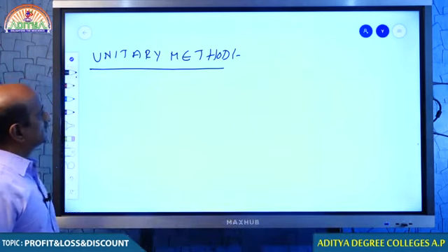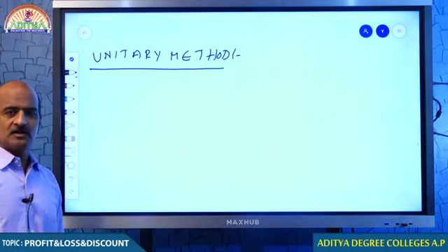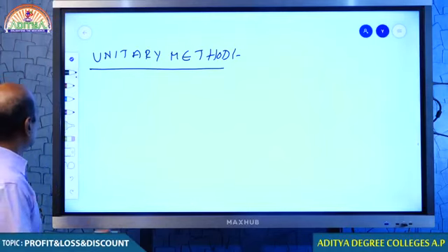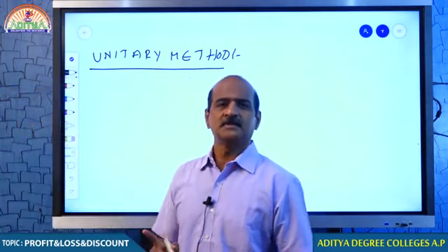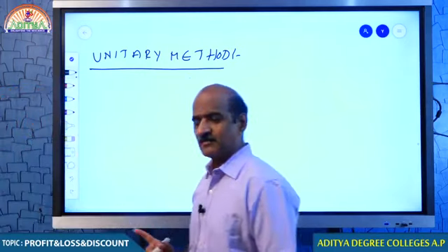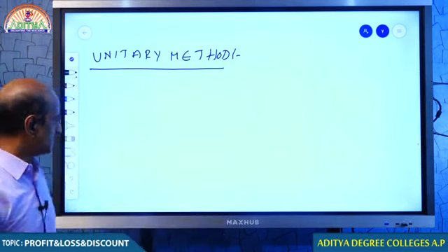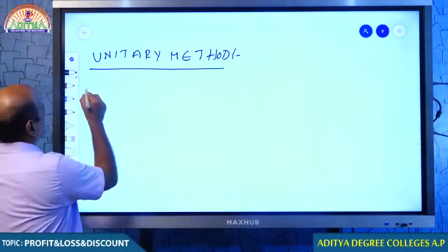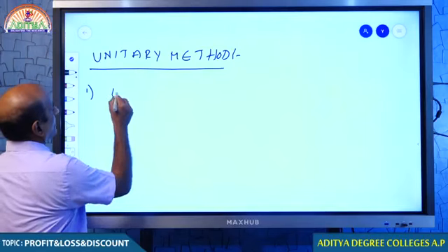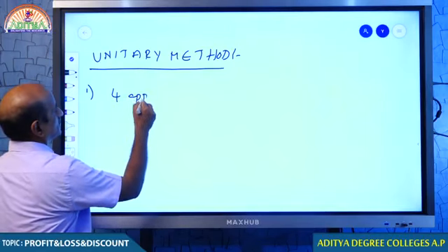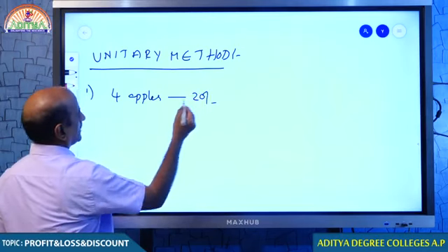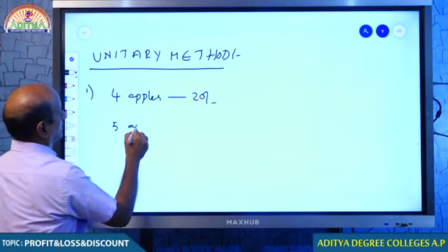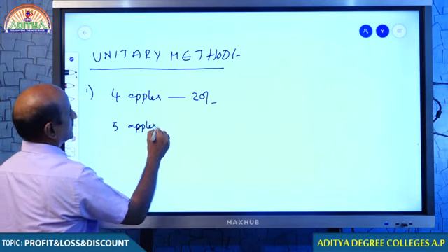So, whenever unitary method comes, you might remember this from your school level. Let me come to the point again. What is the significance of unitary method? Just look at one example I am giving you, you will be able to understand. When 4 apples cost you 20 rupees, my question to you, how much will 5 apples cost you?